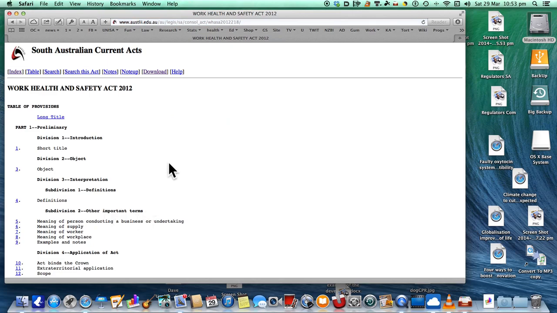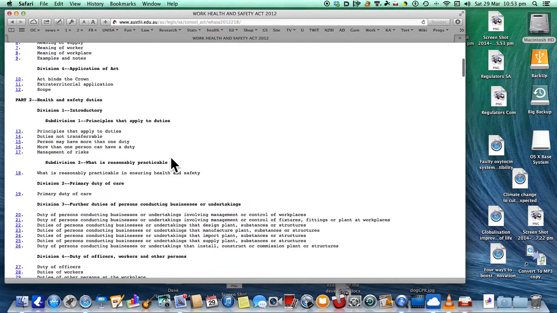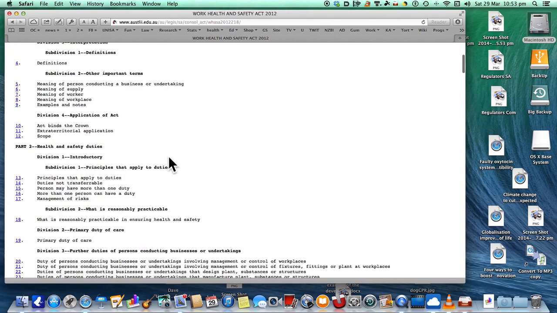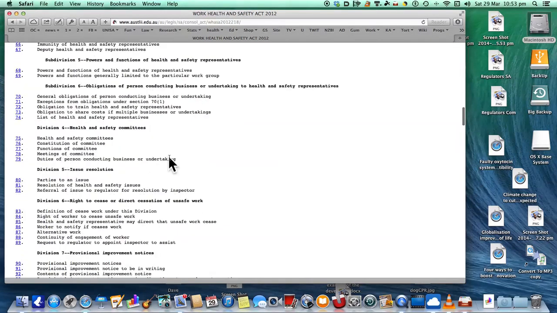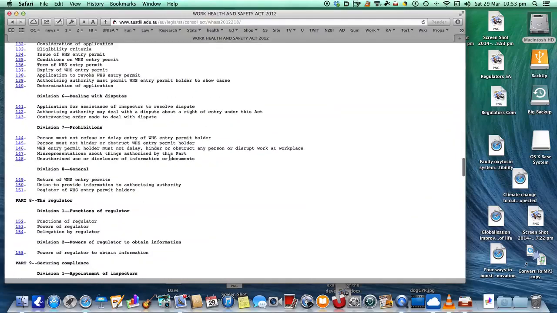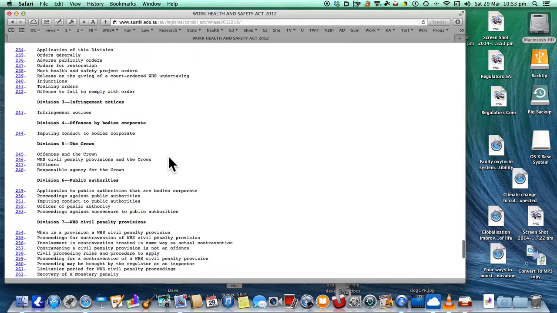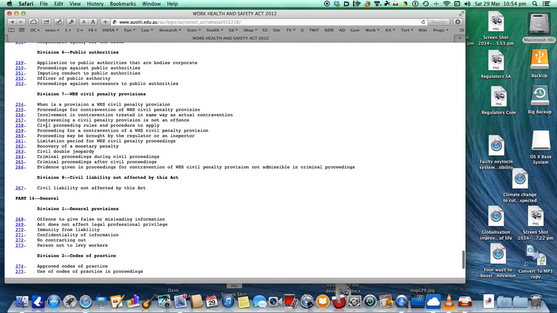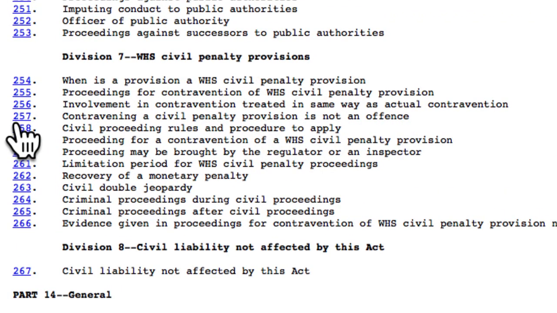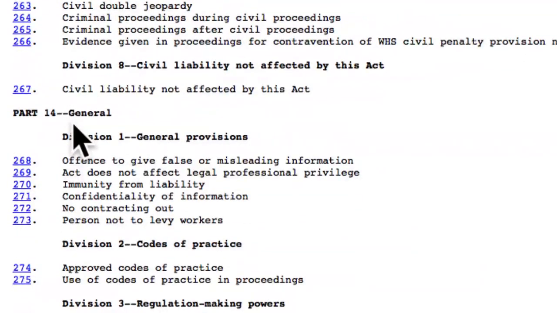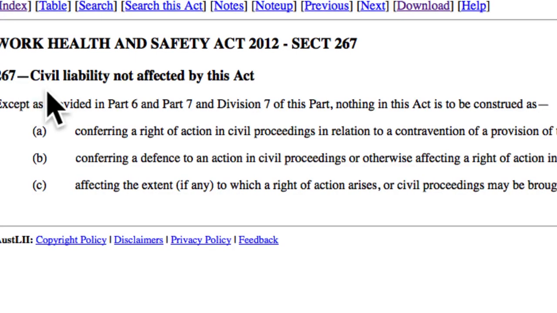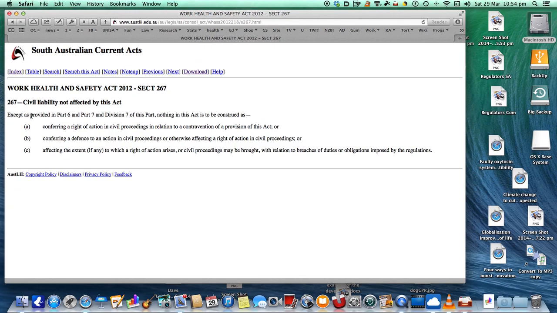Now, when you click on it, you come to the first page, and what the first page is just the table of provisions. It's a table of all the things that are part and parcel of the Act itself. So you can see how that rolls down, and any of these numbers on the side, which you can see. So if you wanted to do civil liability not affected by this Act, you click on that. Section 267 gives you 267.